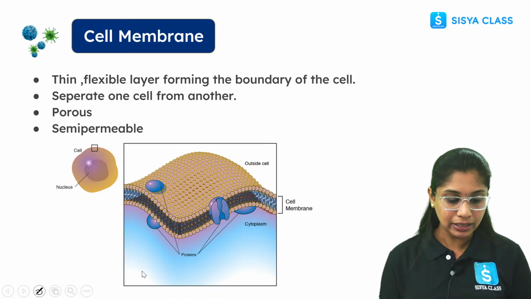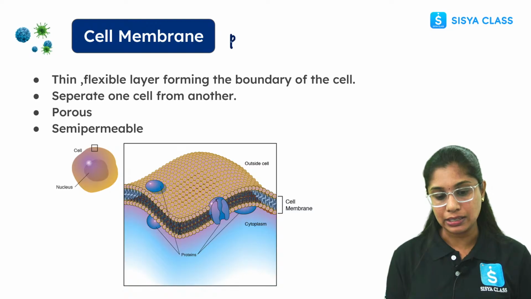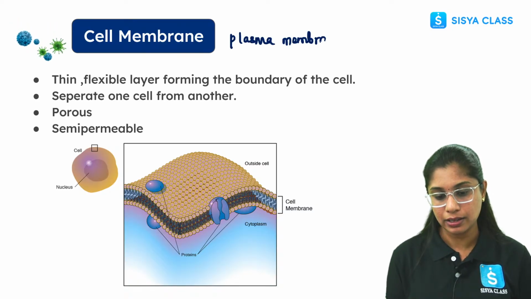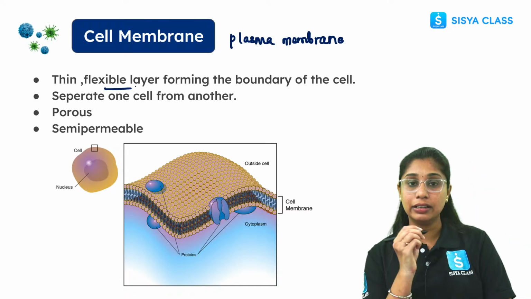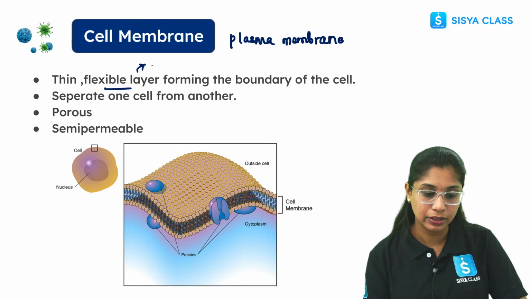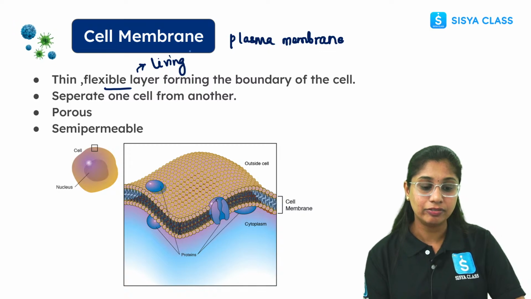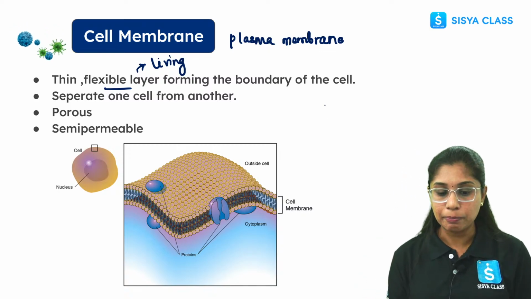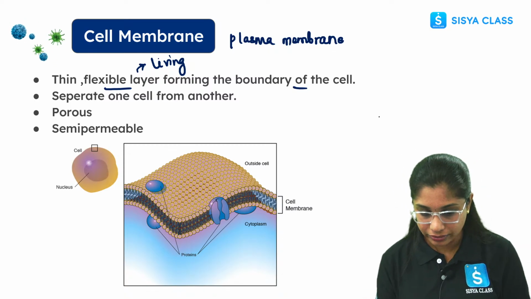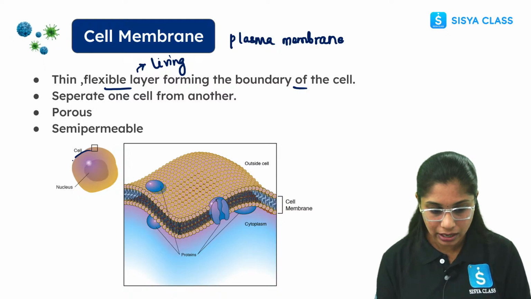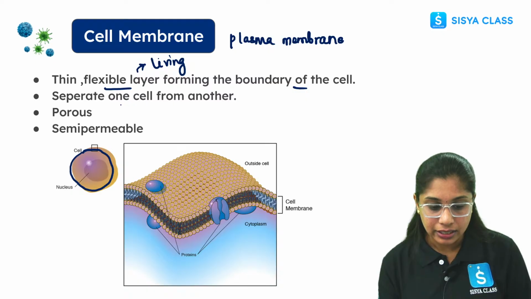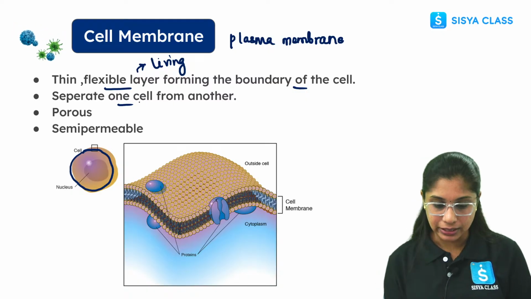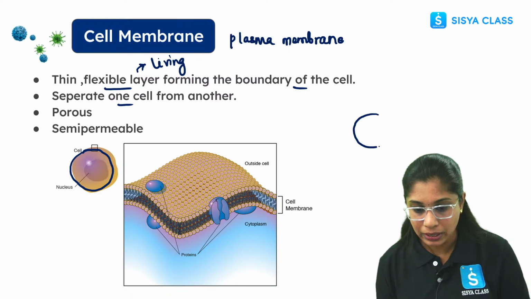So the cell membrane is also known as the plasma membrane or plasma lemma. So what is this? It is a thin flexible layer. It is living, okay? It is a thin flexible layer forming the boundary of the cell. If you see here, this is forming the boundary of the cell, all right? Apart from this, it also separates one cell from another.